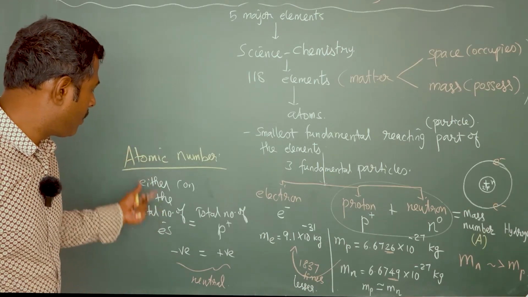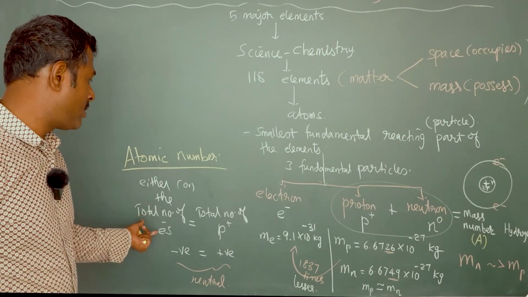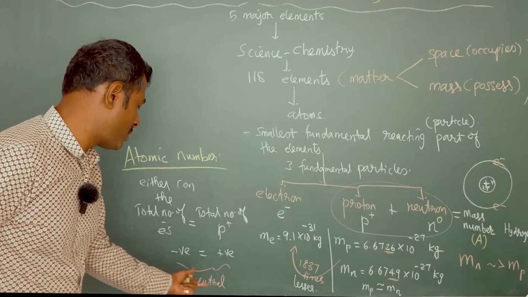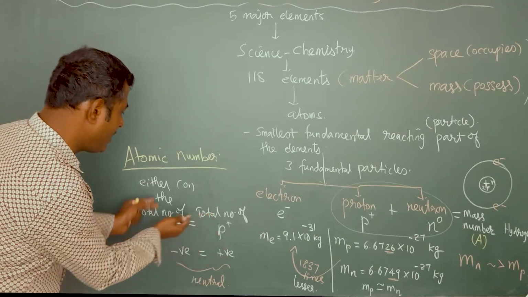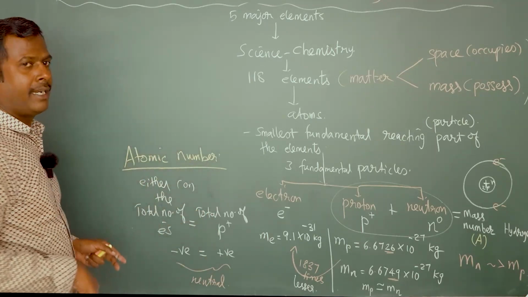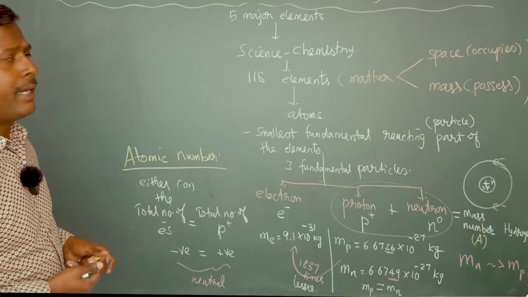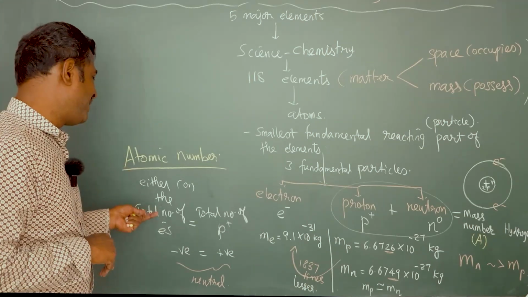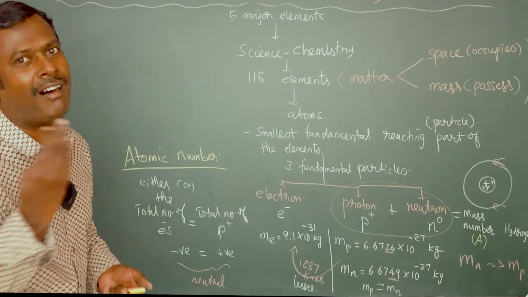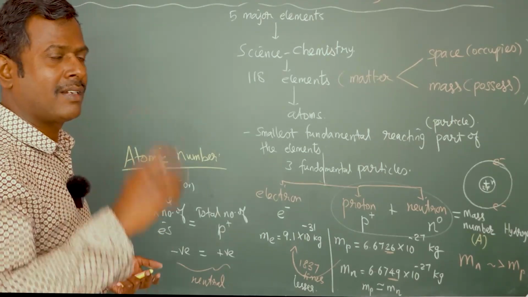Always we know that the total number of electrons will be equal to the total number of protons. So the atom is always neutral. By using this concept, we have one more number, that is the atomic number. If you want to know the atomic number of an atom, first you have to count either the number of electrons or the number of protons.